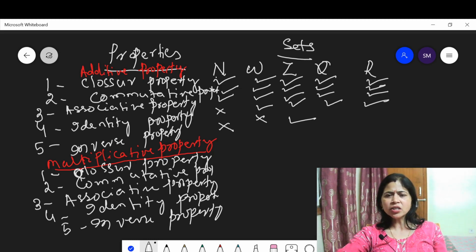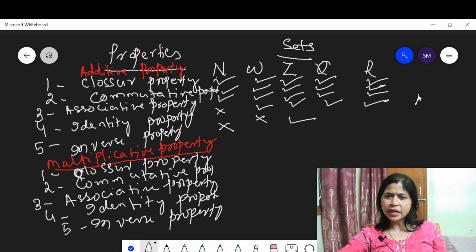Then let us consider the rational numbers. Suppose 2 upon 5 is a rational number. For any rational number, there must exist minus p by q which also belongs to the rational number set. This is the inverse property.